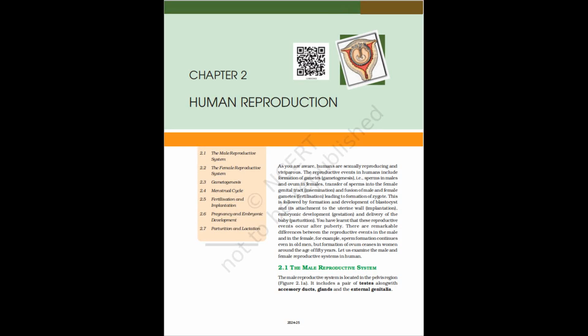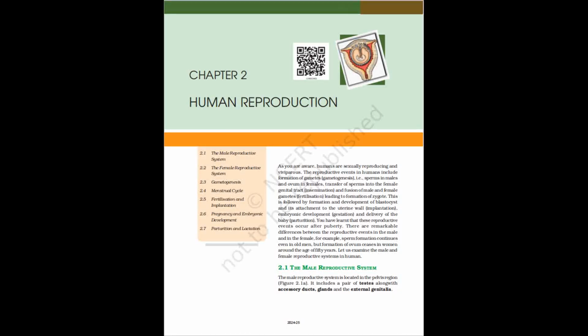Each lobule contains 1 to 3 highly coiled seminiferous tubules in which sperms are produced. Each seminiferous tubule is lined on its inside by 2 types of cells called male germ cells, spermatogonia, and Sertoli cells, figure 2.2. The male germ cells undergo meiotic divisions finally leading to sperm formation, while Sertoli cells provide nutrition to the germ cells. The regions outside the seminiferous tubules, called interstitial spaces, contain small blood vessels and interstitial cells or Leydig cells, figure 2.2. Leydig cells synthesize and secrete testicular hormones called androgens. Other immunologically competent cells are also present.